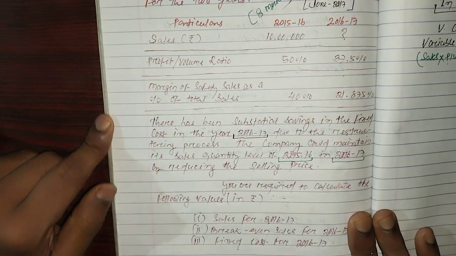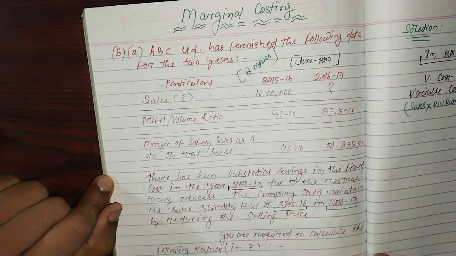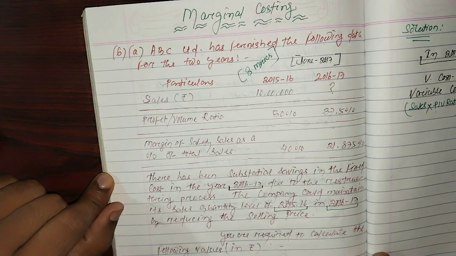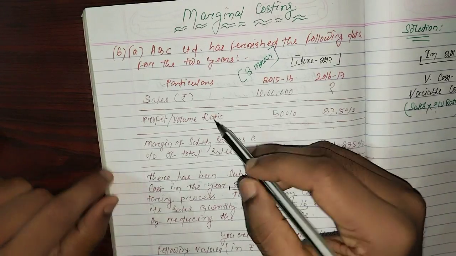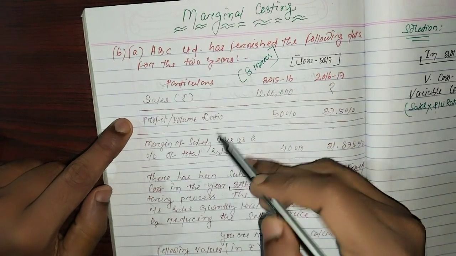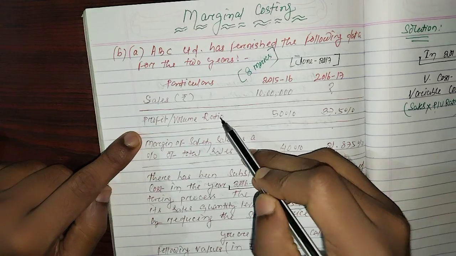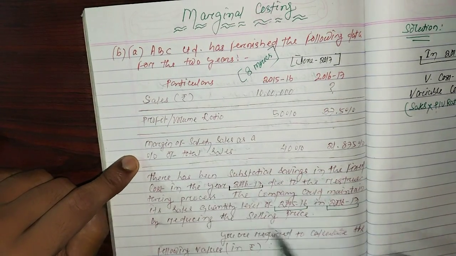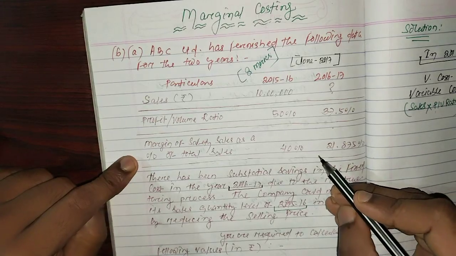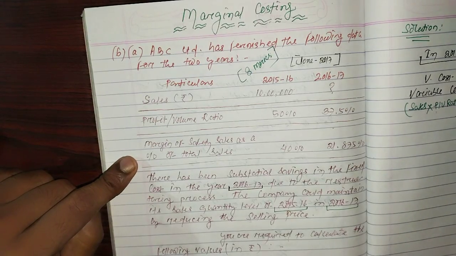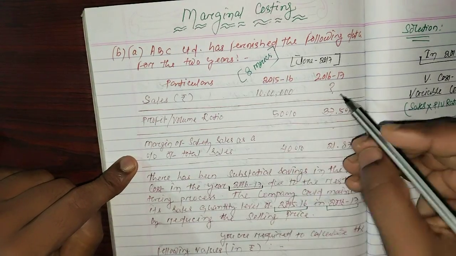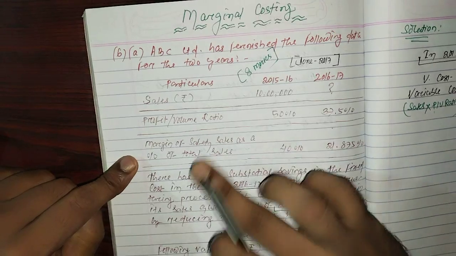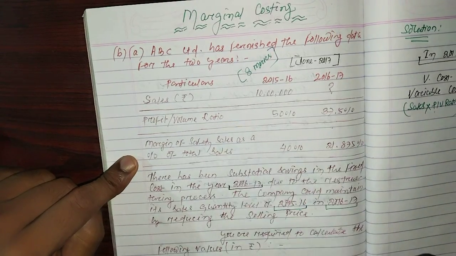First, we need to understand the question very well in order to solve it, because in this question only sales is given and profit volume ratio is given, and similarly margin of safety as a percentage of sales is given, but there is nothing mentioned about fixed cost value or variable cost value.